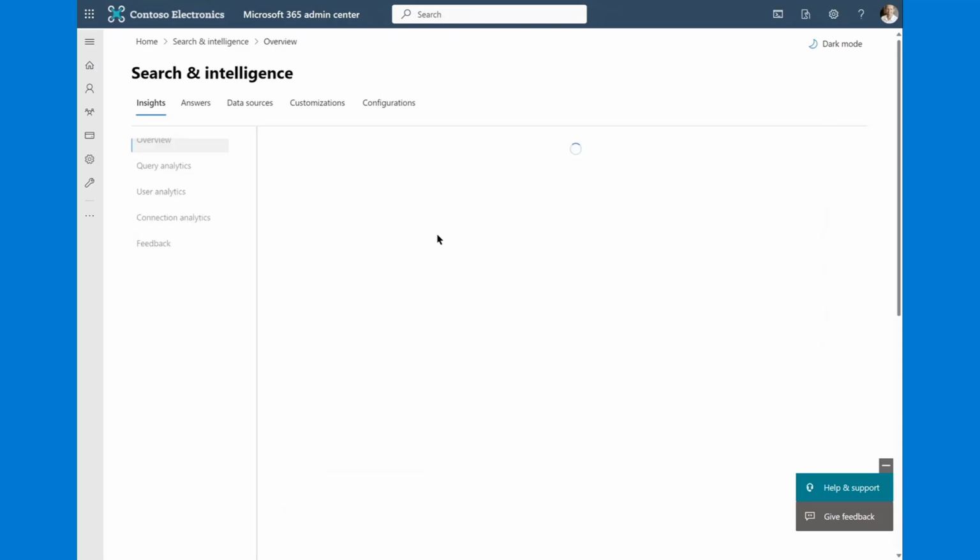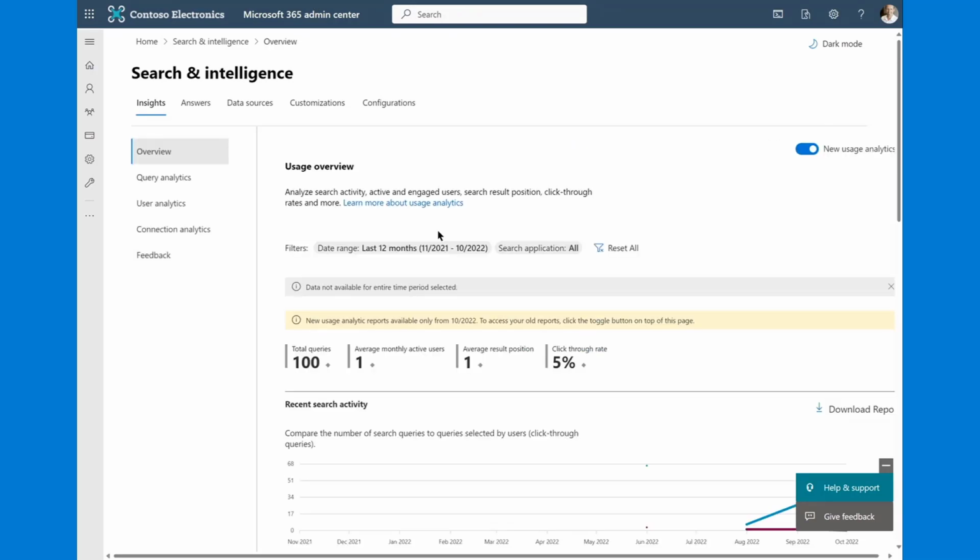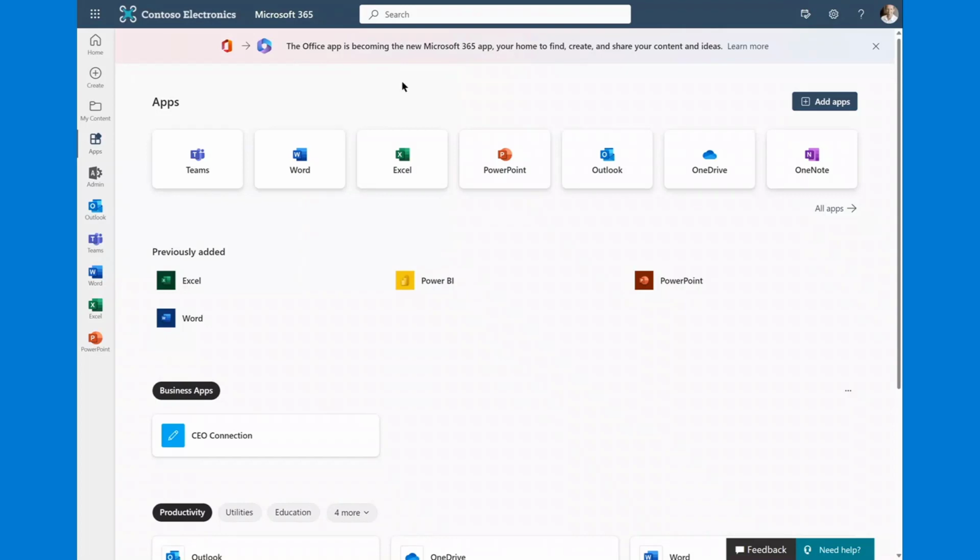Really, our intent here from a search perspective is that we recognize that search takes time and time is money. So we're trying to continue to expand our reports to take that into account, to help you optimize for the best possible user experience, to get people into search, but most importantly, to get them out of search. That's the intent of search. While we want to get users engaged with search, we also want them out of search as well. So the quicker we can funnel in, the quicker we can funnel out is a key indicator of success inside of the search world. Again, we collect queries from across Office.com, SharePoint, and Bing.